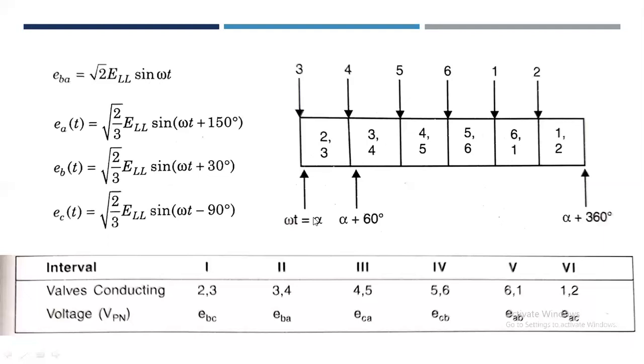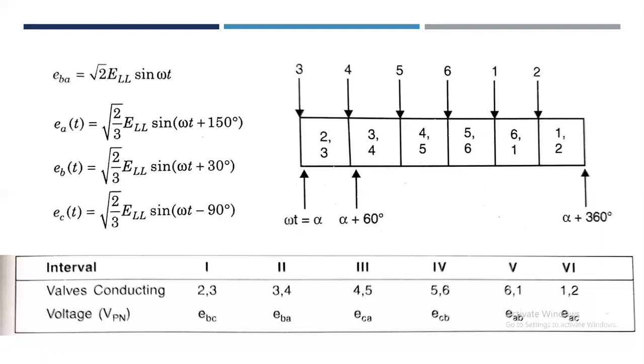For a thyristor valve, we can delay the turn on by a delay angle, that is alpha, by applying a gate pulse at omega t equals alpha. It is assumed that the delay angle alpha is constant in steady state.